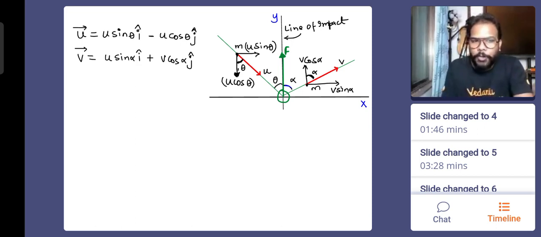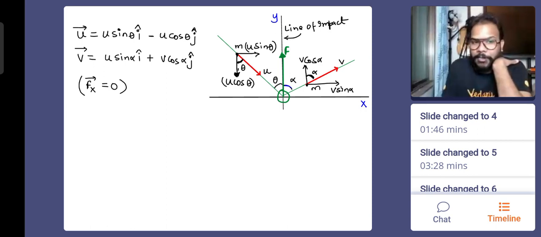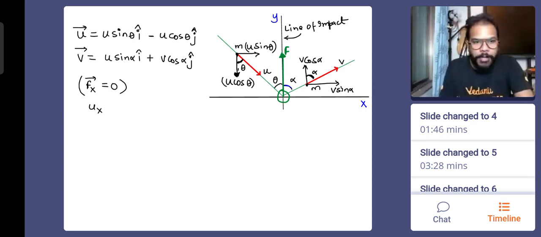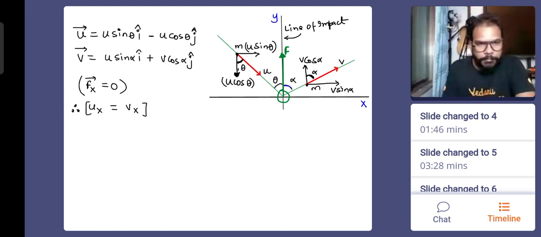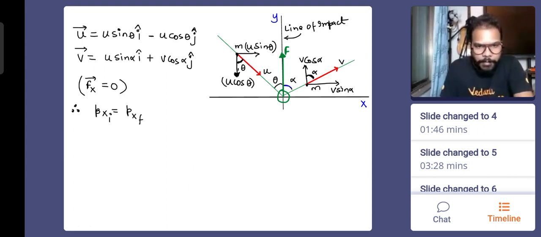Okay. Everyone, do you remember, can you see that the force acting on the body in the x direction is 0? You see that? And that is why I can say that the velocity of the body in the x direction will remain unchanged. Remember this part? Velocity in the x direction remains the same. Okay. So I'll do one thing, make it even easier for you. Momentum along the x direction will remain unchanged. Okay. So Px initial is equal to Px final.